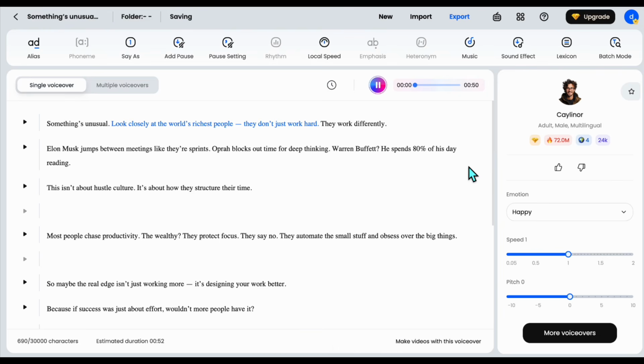Let's listen. Something's unusual. Look closely at the world's richest people. They don't just work hard. They work differently. Elon Musk jumps between meetings like they're sprints. Oprah blocks out time for deep thinking.